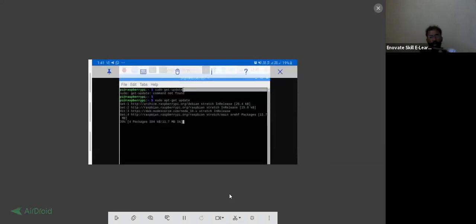So your Raspberry Pi will start updating, and you are going to control it with your mobile phone. Whatever you want to do with your Raspberry Pi, even if it is in a remote area, you will be able to control it and program it with your mobile phone. This one is updating now. It will take a very short time. Update means if there is any latest package available, it will check it and update it.